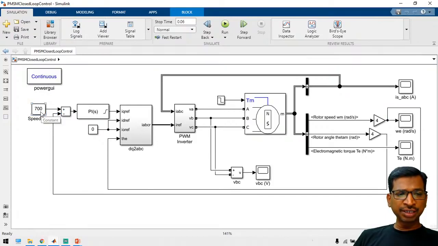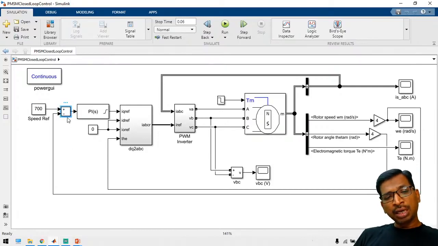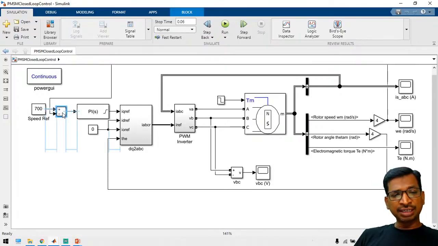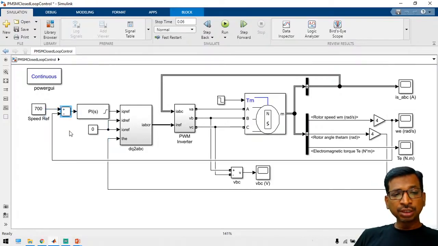So let us take 700 radian per second. In that case, just take this one. Now we are going to control this reference. We are going to compare these two values, and finally you may get an error signal, right? So this error signal will give you the reference current. The error signal PI value will give you the reference current.